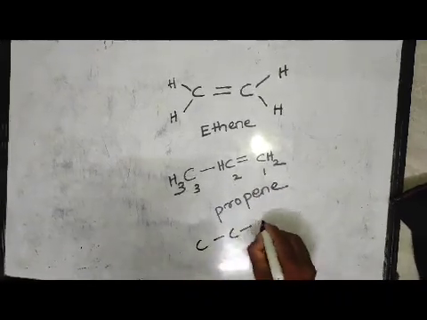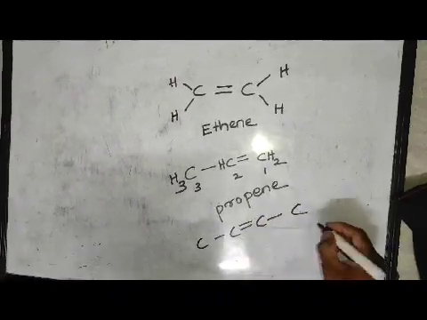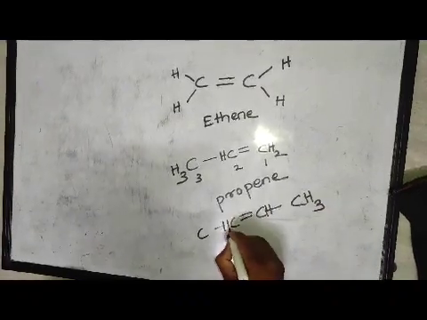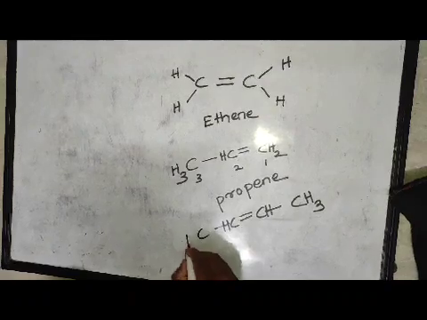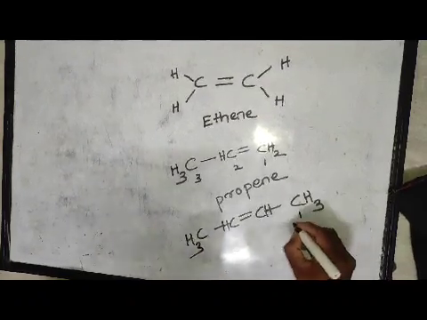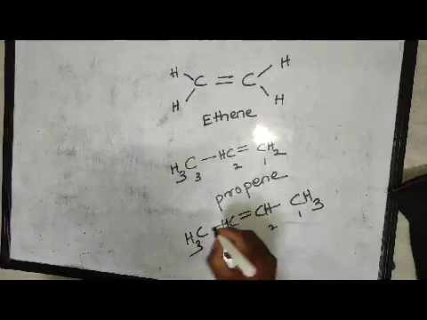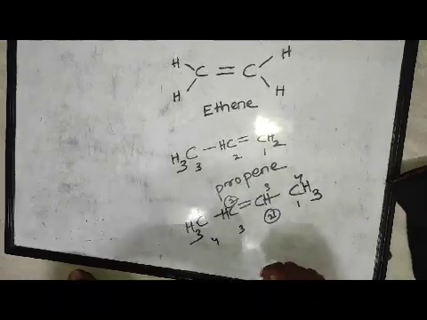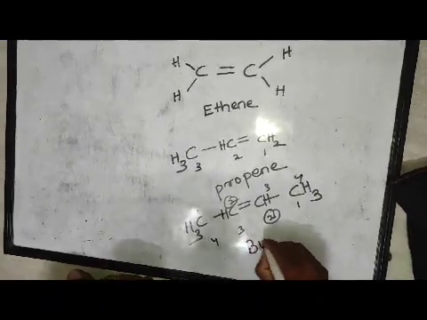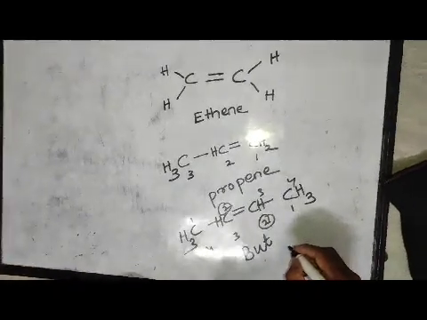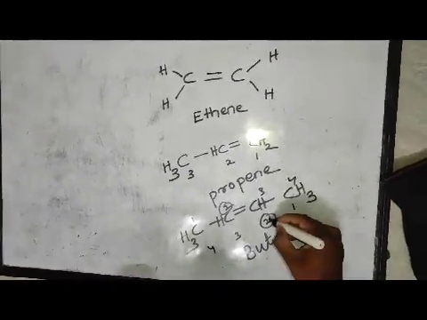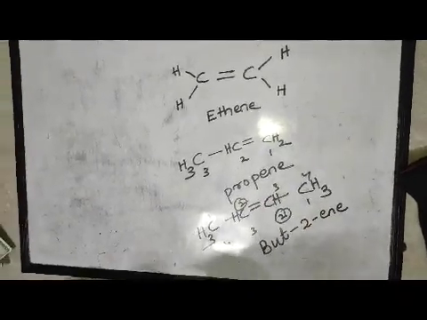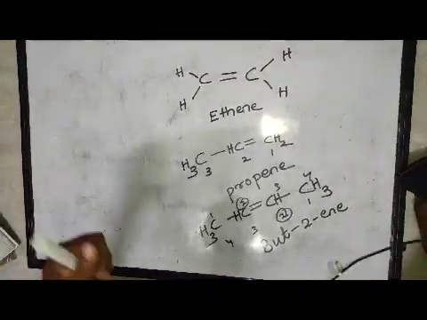Suppose 4 carbon atoms are present and a double bond is present in this position. So you will write CH3, and it contains 1 hydrogen atom, it also contains 1 hydrogen atom, then it is CH3. We will start numbering from here, 1, 2, 3, 4, or else you can start numbering from here, 1, 2, 3, 4, and it also contains the double bond at position 2. So here there are 4 carbon atoms, the prefix is but, and at position 2 a double bonded carbon atom is present. So but-2-ene.